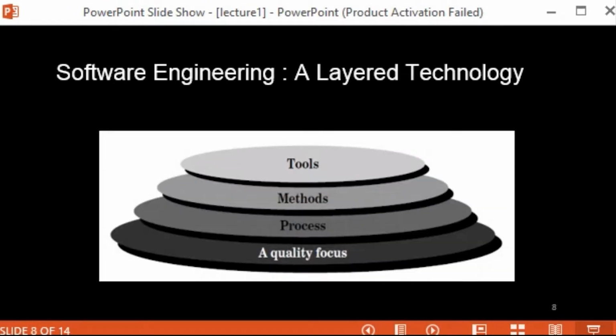Now the next topic is software engineering: why is software engineering said to be a layered technology, a layered approach? As you can see in this diagram, there are four basic components of software engineering, or you can say the four main layers of software engineering. And these layers are nothing but tools, methods, processes, and quality.